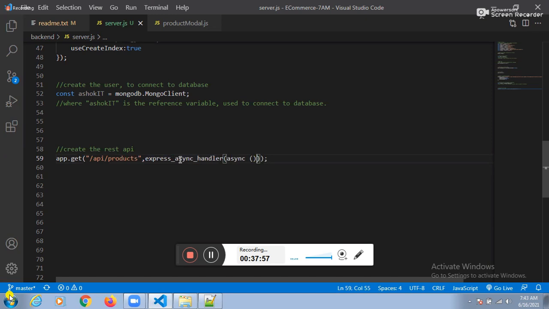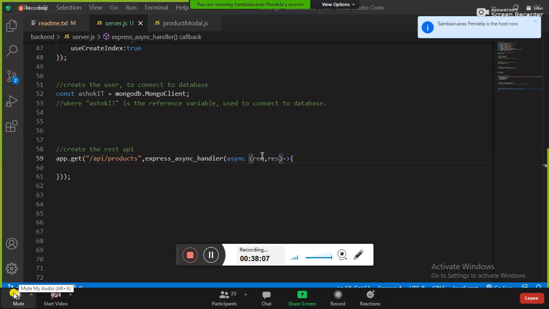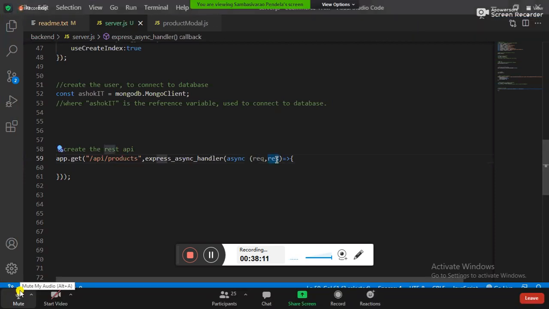Async keyword. Here how many objects do I need to supply? Here we need to supply 2 objects. What is the first object? Request object. What is the second object? Response object. Okay, now fine guys.